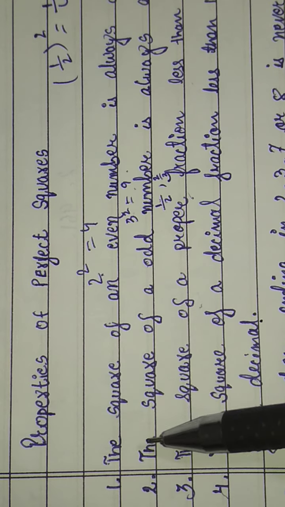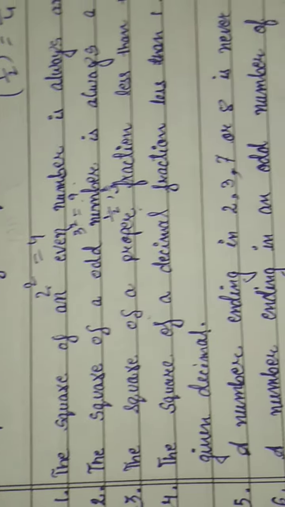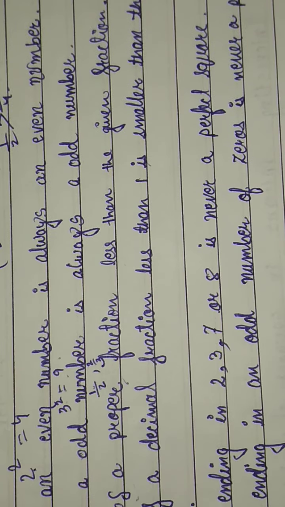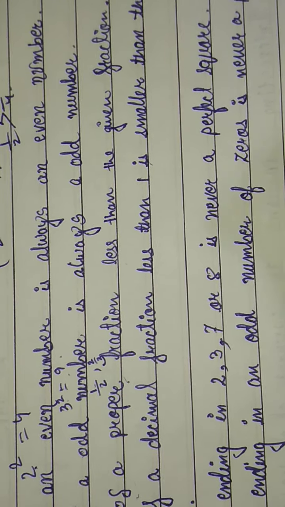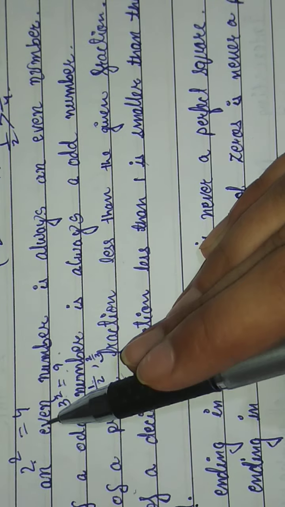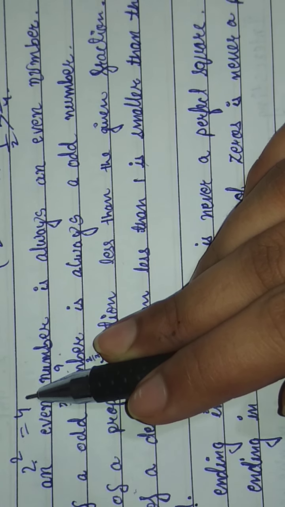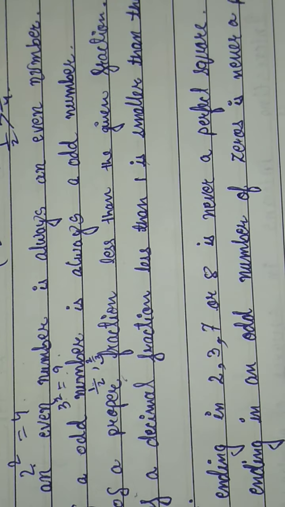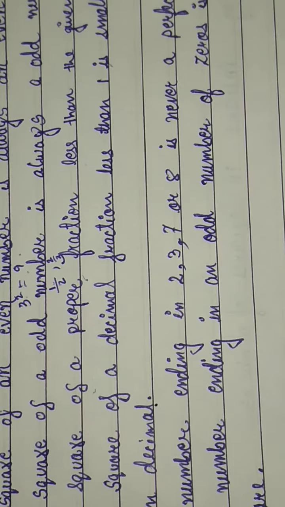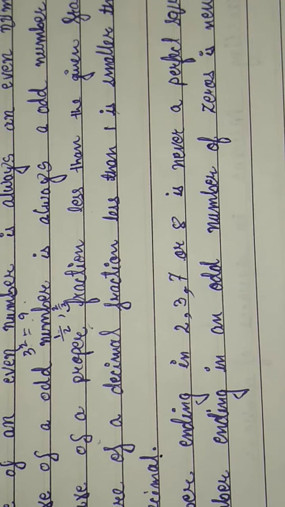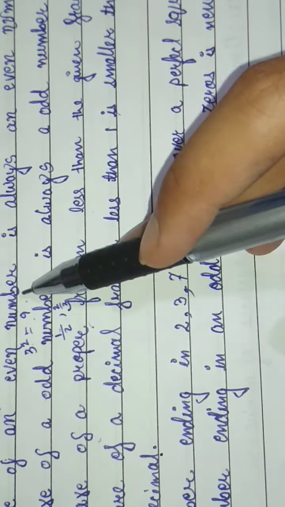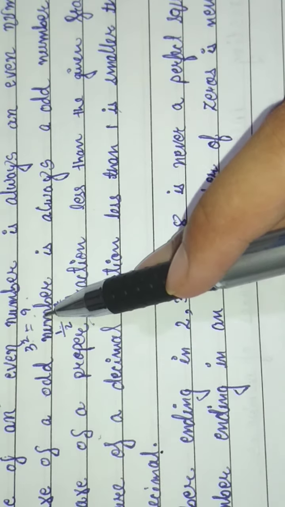The square of an even number is always an even number, because see here I have written 2 to the power 2 equals 4. 2 is an even number, so its perfect square is also an even number, 4. Then the square of an odd number is always an odd number, because you can see here I have written 3 to the power 2 equals 9. 3 is an odd number, 9 is also an odd number.